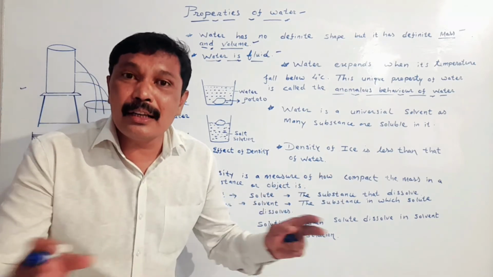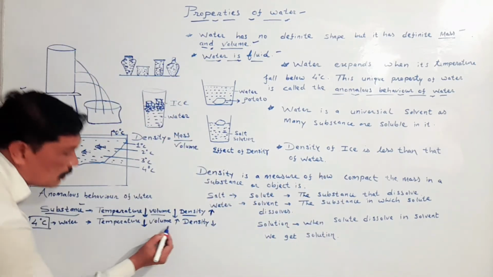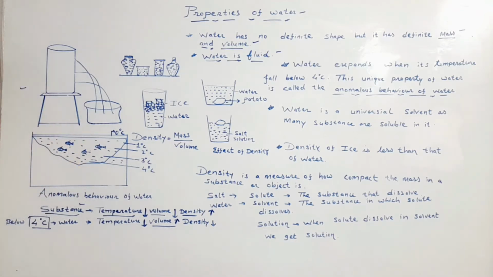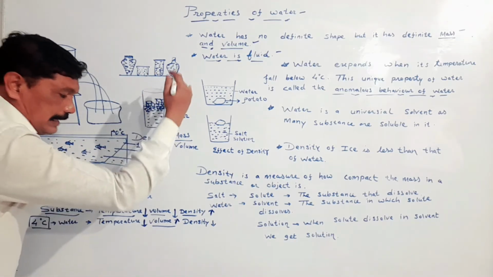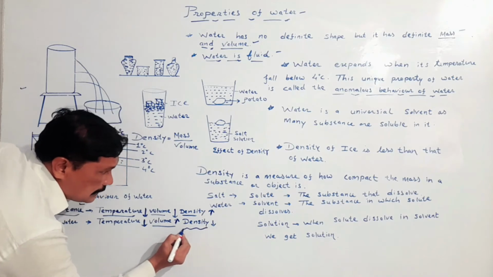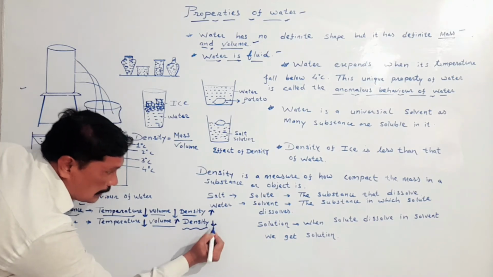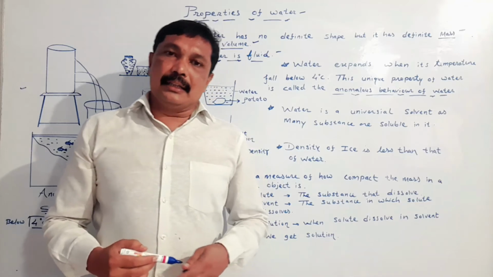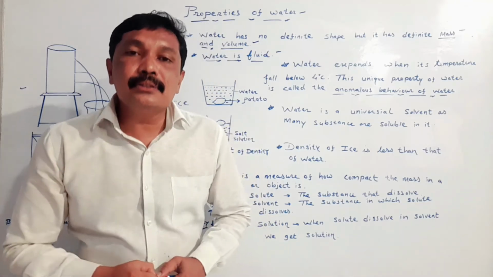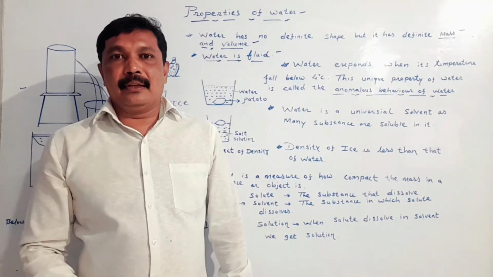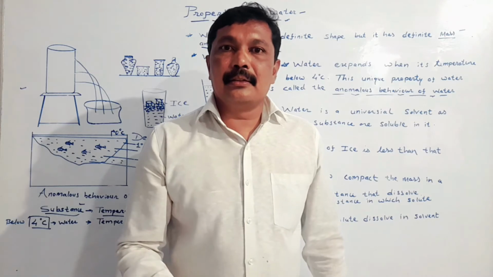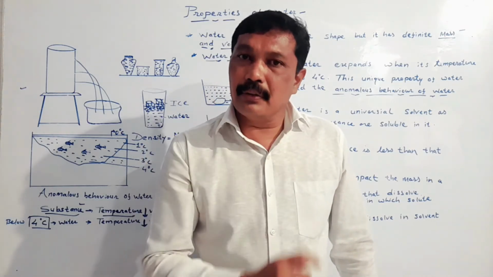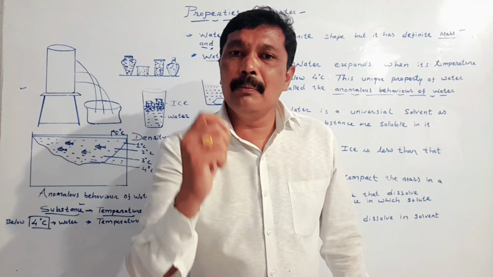And when the water expands, the volume of the water increases. When the volume of the water increases, the density of the water decreases. My dear student, this behavior of water is called anomalous behavior of water, abnormal behavior of water.